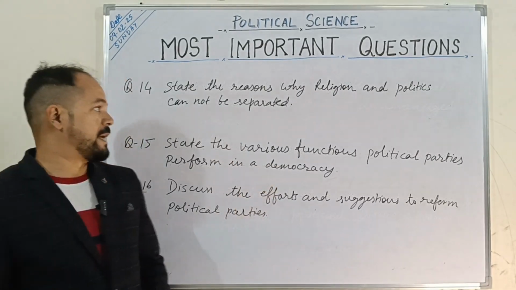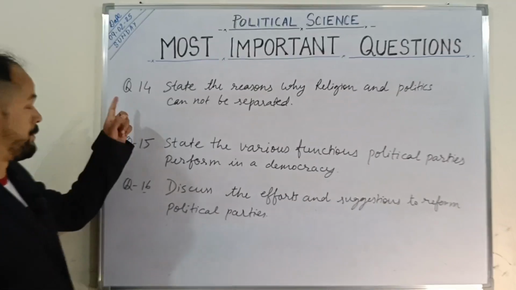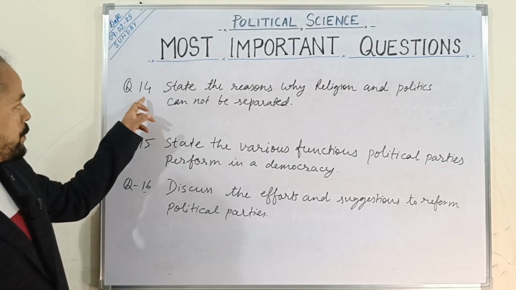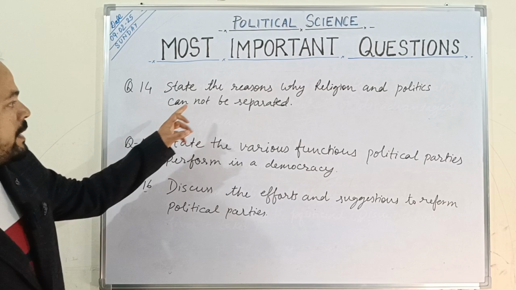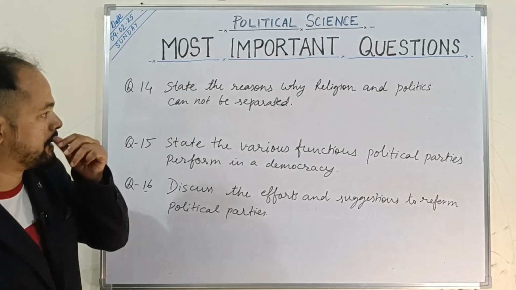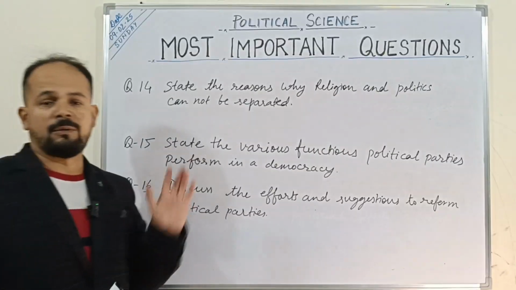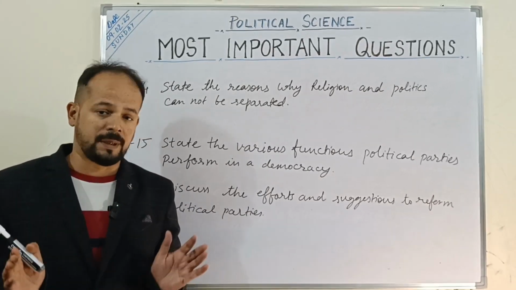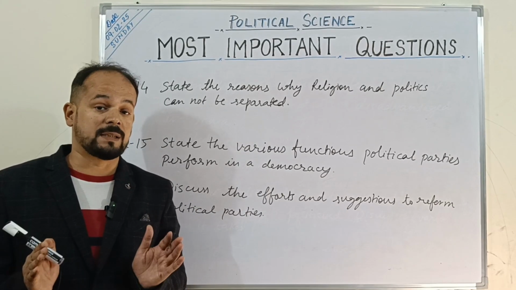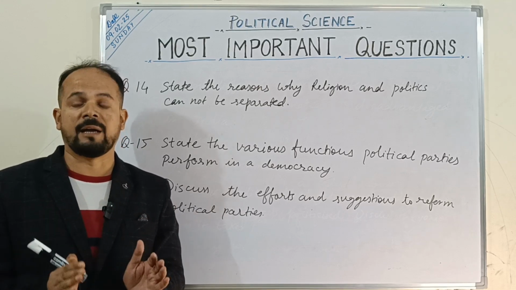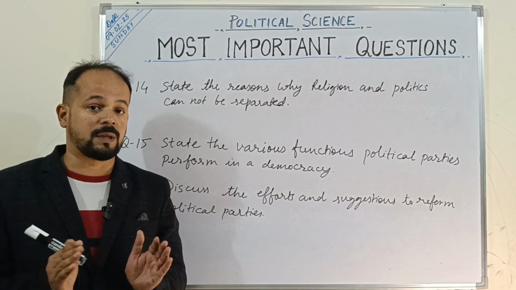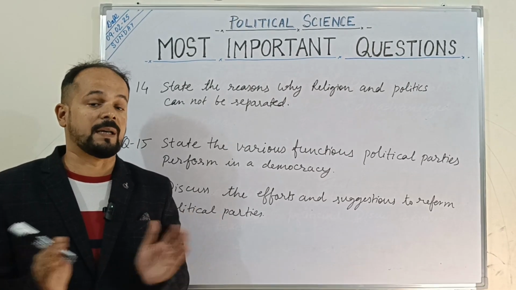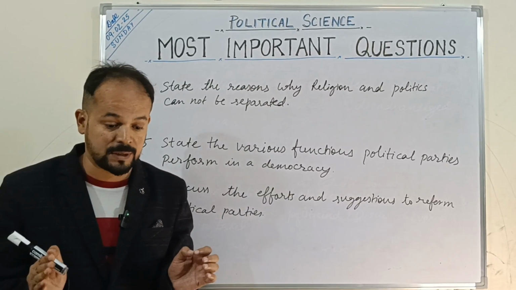So the questions that we were discussing, from question number 11 to question number 14, are from the chapter Gender, Religion and Caste. This one question that is there: state the reasons why religion and politics cannot be separated. See, we can quote Gandhiji also. Gandhiji had clearly said that religion and politics cannot be separated, because of the good ideas that we draw from every religion. Every religion tells us or shows us the good path. So in this way, we cannot separate religion and politics. Plus, one more thing that we have to understand over here.